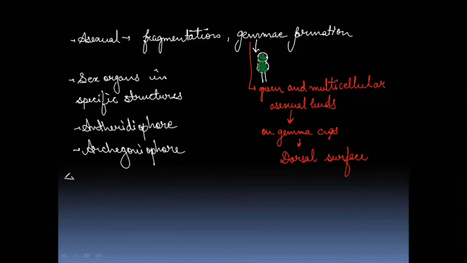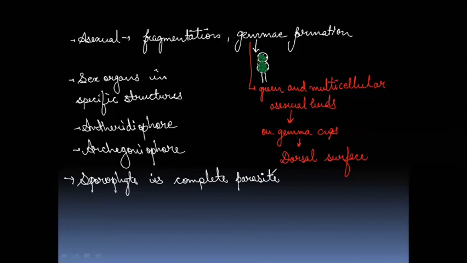Next point is the sporophyte is completely parasitic. Sporophyte is a complete parasite. Means it will live on the gametophyte for food, nutrition, and water, and for a place to live also. Sporophyte will have 3 parts. Means sporophyte is differentiated into foot, seta, capsule.